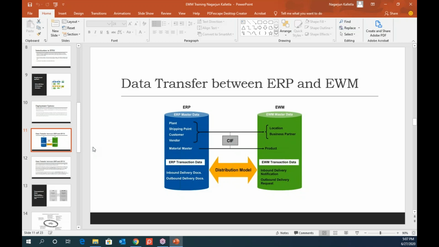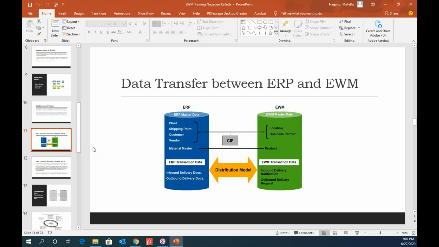Next comes up is your data transfer between ERP and EWM, how it will happen, and how things will flow from one system to other, and whether it is a single direction, unidirection, or a bidirectional. It is explained in this picture. So what is it that we have to concentrate on here?